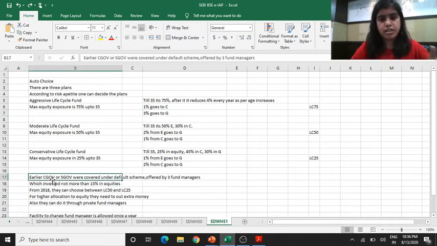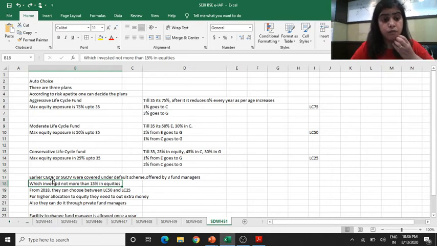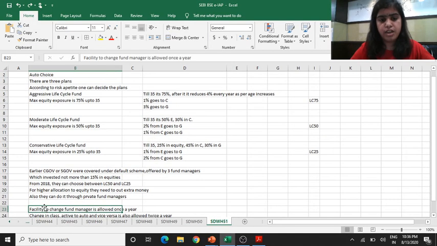Earlier, central government or state government employees were covered under the default scheme offered by three fund managers, which have invested a major part in equity. From 2018, they can choose between LC50 or LC25, because central government employees are not allowed to choose the LC75 plan. They need to invest between LC50 and LC25 only. If they want to have the aggressive plan, or if they want to change their asset allocation, they need to put extra money for that, and they can choose any fund manager.